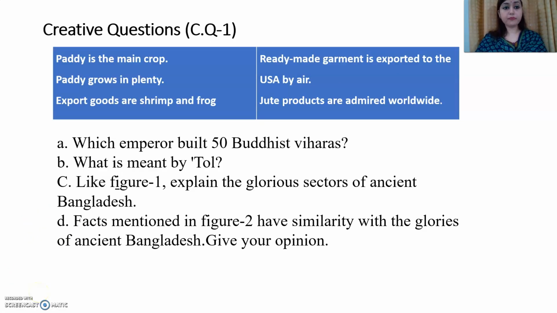Now see the next. It is about the creative question. Today I will explain creative question number 1, and I will also tell you how to write the creative question properly to get the marks. Now see, paddy is the main crop. Paddy grows in plenty. Export goods are shrimp and frog. That is in figure 1. In figure 2, ready-made garments are exported to the USA by air. Jute products are admired worldwide.